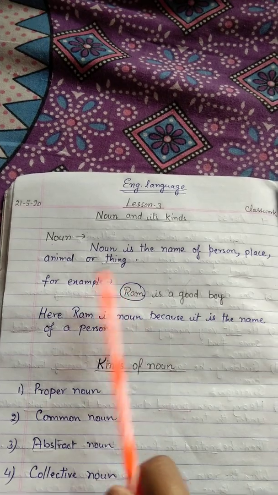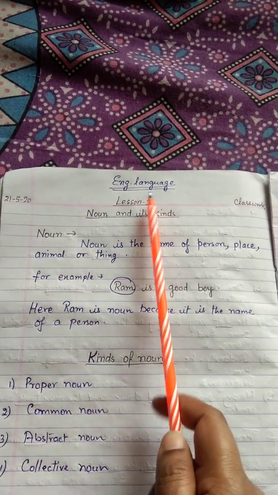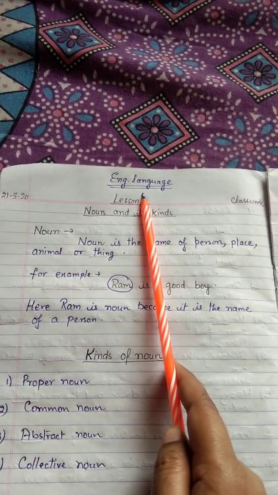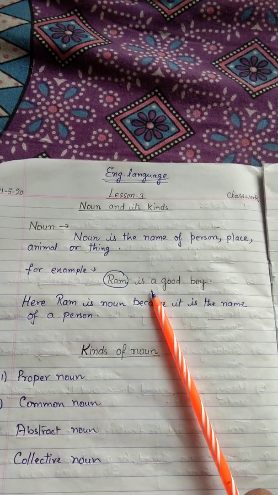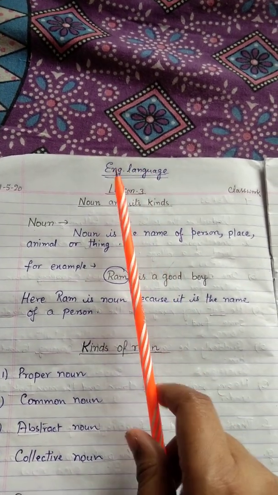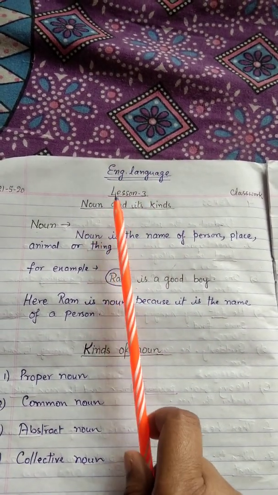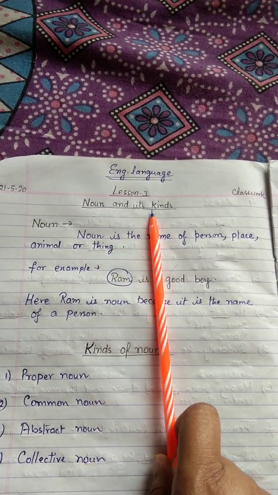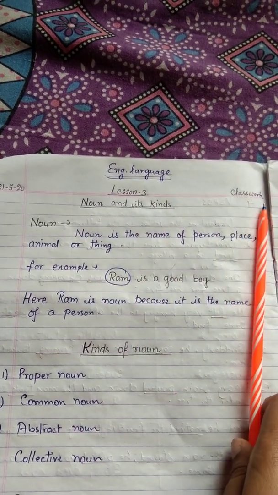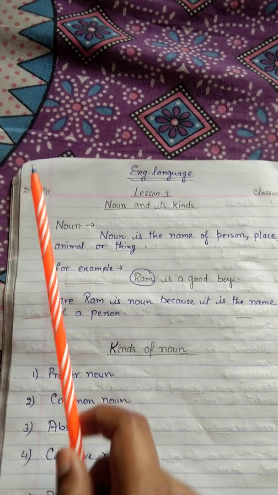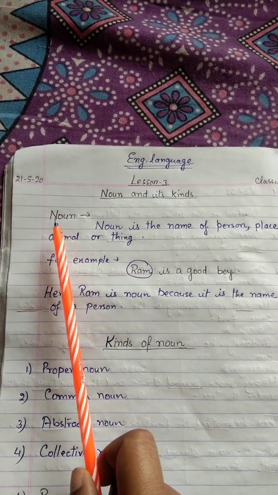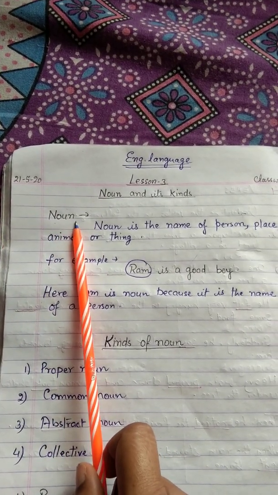After that, come to lesson number 3. It is in the English language copy. Take your English language fair copy and start writing like this. Lesson 3, noun and its kind. Give the name of the chapter and on the right side, classwork. On the left side, you mention the date. After that, the heading. Write down the heading, noun.